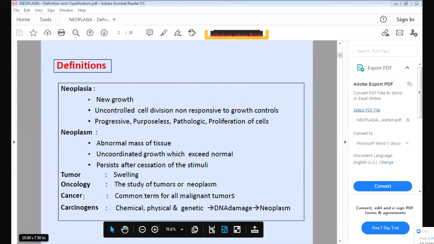The term cancer is commonly used for malignant tumors. There are two types of tumors, benign and malignant. We will see malignant later, but for malignant tumors we use the term cancer. Cancer is caused by agents called carcinogens. We will see this in the lecture on carcinogenesis the day after tomorrow. Chemical, physical, genetic and other factors cause DNA damage, and the neoplasm develops. So this is the definition of cancer or neoplasia.